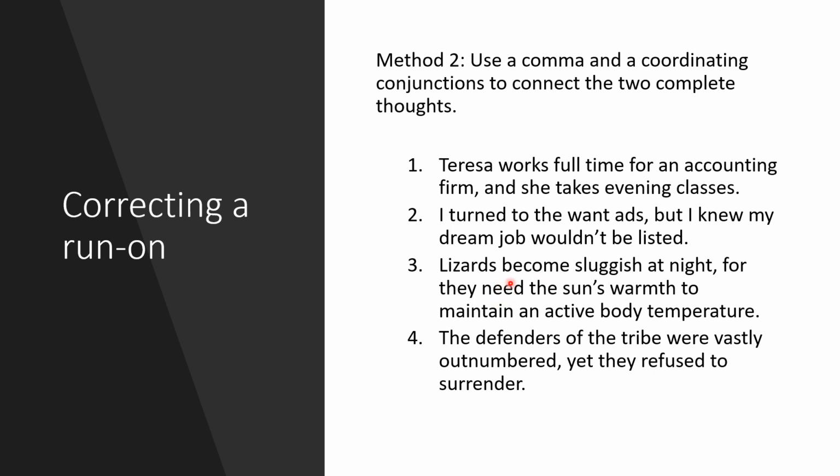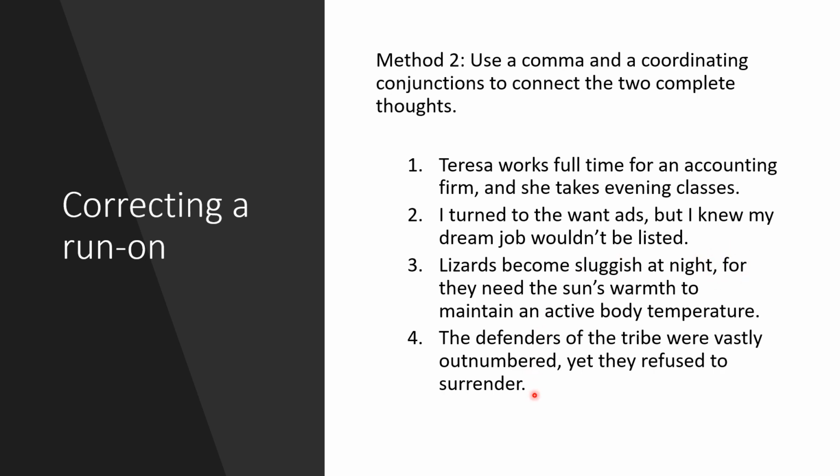Next, lizards become sluggish at night. Sentence number 1. Sentence number 2. They need the sun's warmth to maintain an active body temperature. We have here two sentences, and to separate the two, we can simply use a comma followed by a proper coordinating conjunction. In this case, in sentence number 3, for may be used.